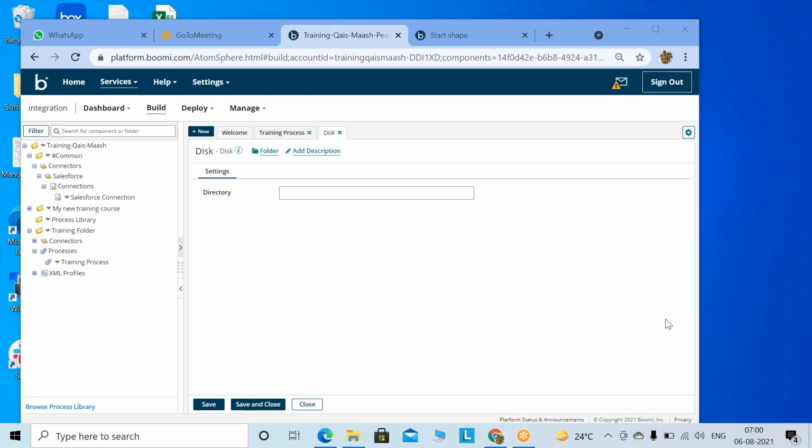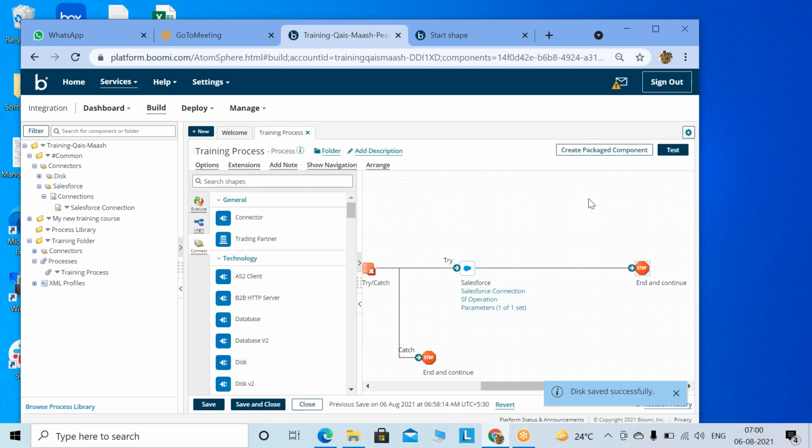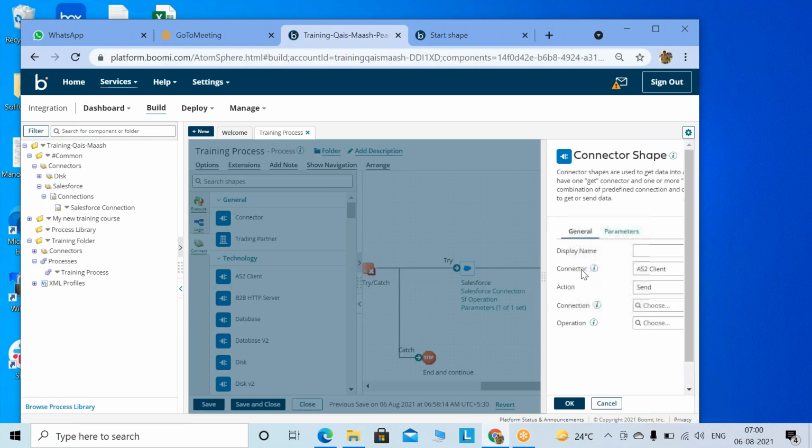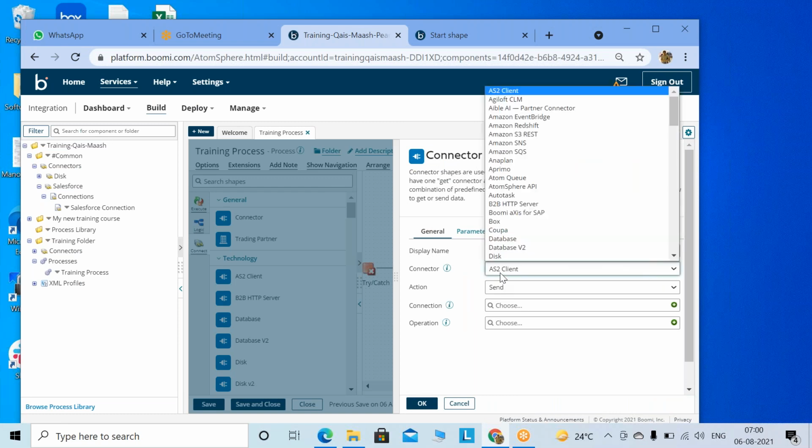Yes, I got it now. Okay, this, copy, paste it over here. So this is the local folder you have created. Now we'll try to push some files and see the file going there. So the disk connection has been created. We'll bring the connection over here and then choose the disk.